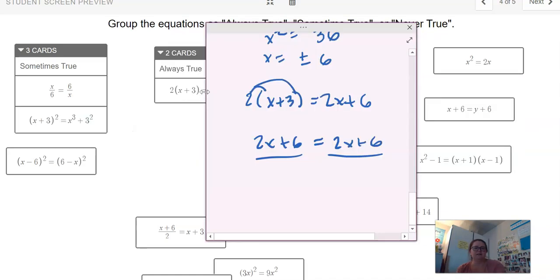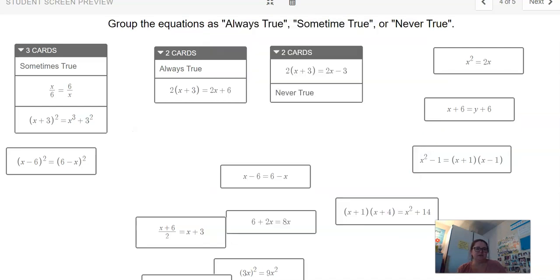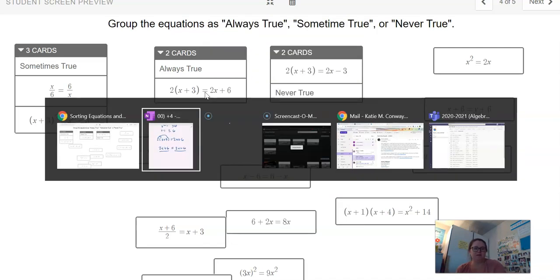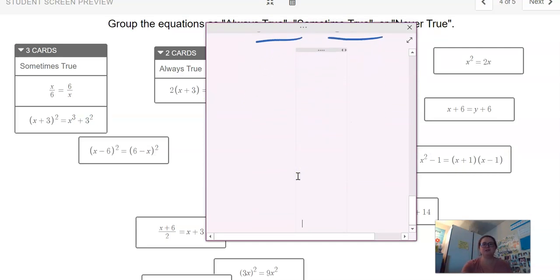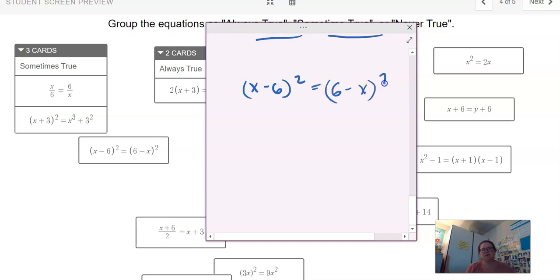All right, next one I want to look at is this one right here. So find that one, maybe hit pause, think about it on your own for a second before you hit play to see if you sorted it correctly. So I have x minus 6 squared equals 6 minus x squared. Now, again, we haven't really talked about quadratics. This is the thing where you'd have to use FOIL, and we haven't talked about that yet. I just want you to look at it from just a numbers perspective.